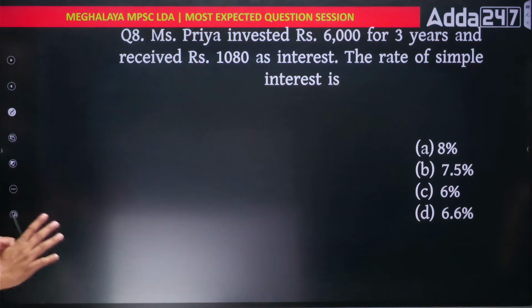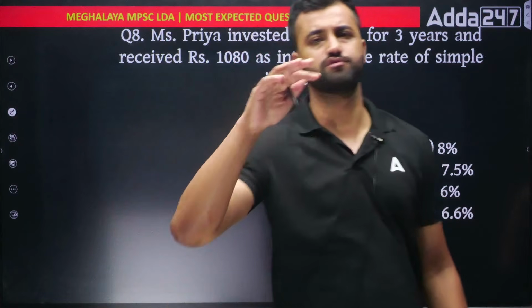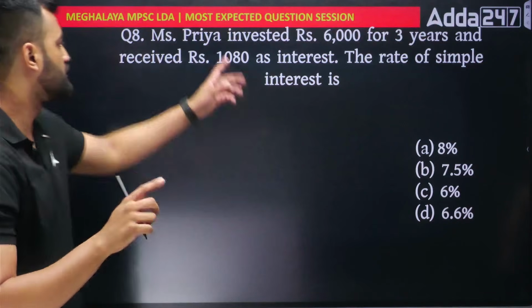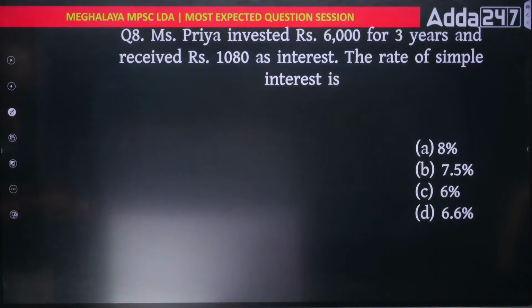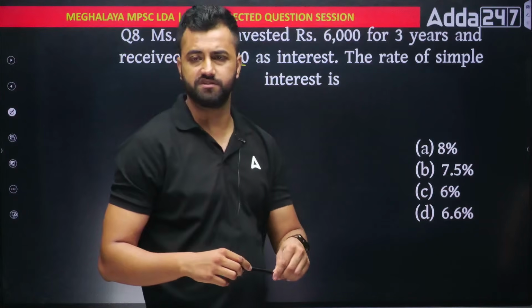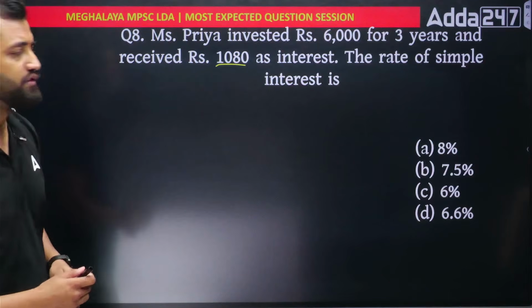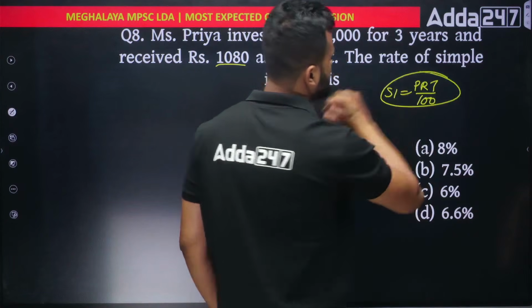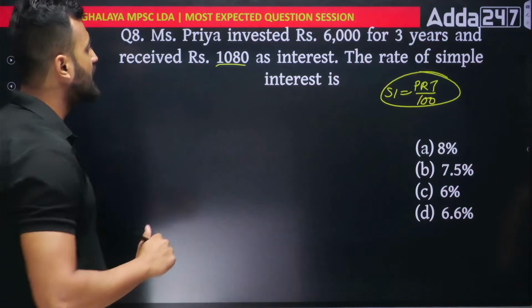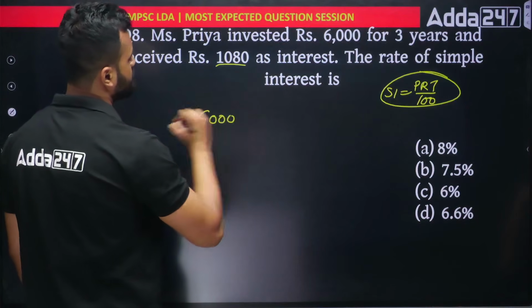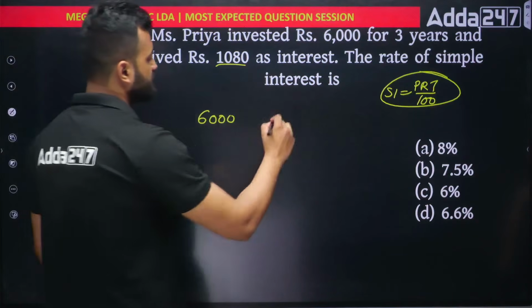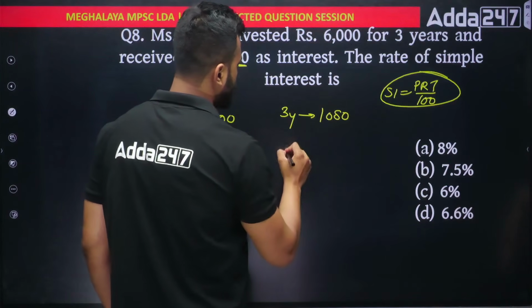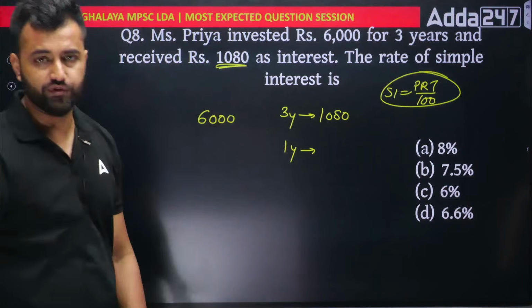Okay, we don't use formulas, okay? We use concepts to solve. In our foundation batch, whoever students have joined the batch, they know how to solve this by using the concept. No formula required, okay? See this one also. Miss Priya invested rupees 6,000 for 3 years and received 1080 as interest. The rate of simple interest is what? What is the rate of interest? So if you want, you can use SI equal to PRT by 100. But if you are smart, you don't need this. You need the concept. See, I have invested 6,000 rupees. And in 3 years, I've got an interest of how much? 1080 rupees. So in 1 year, what is the interest? If you divide this by 3, how much are you getting?